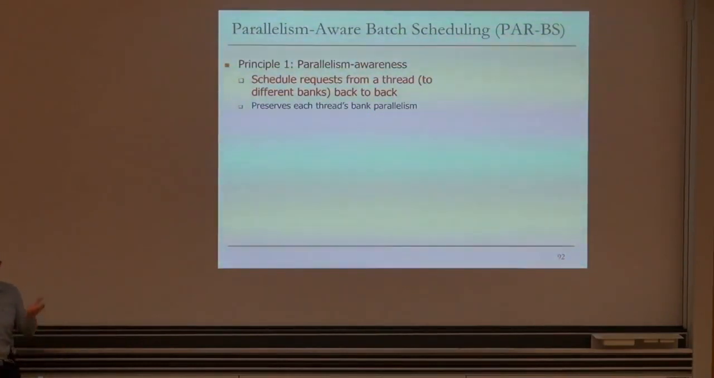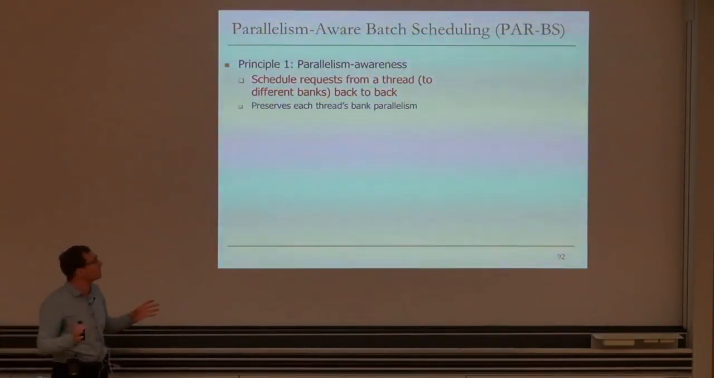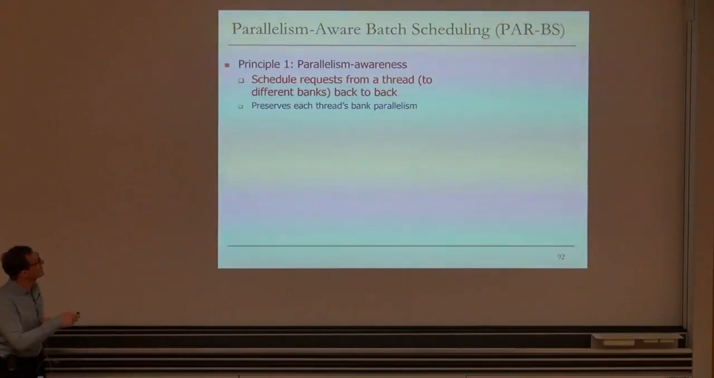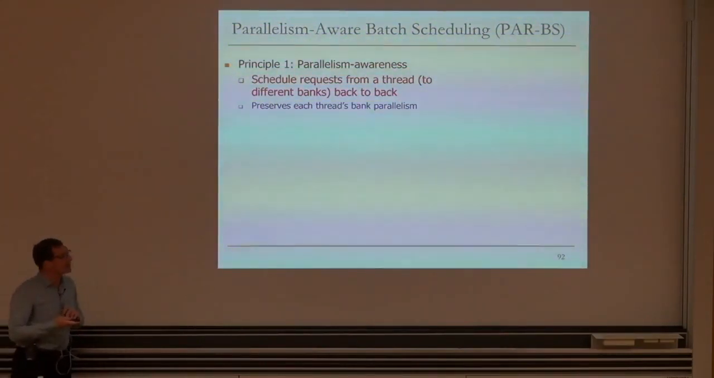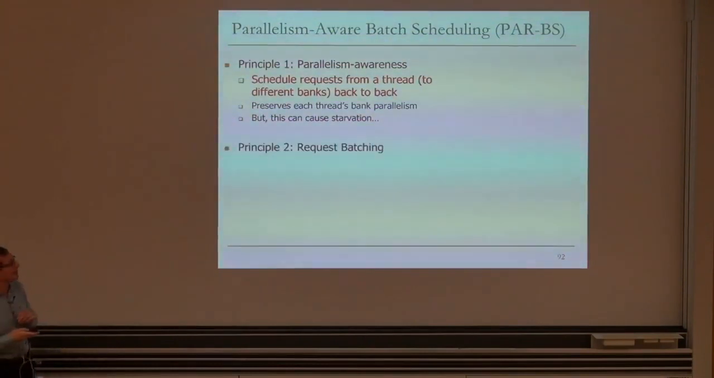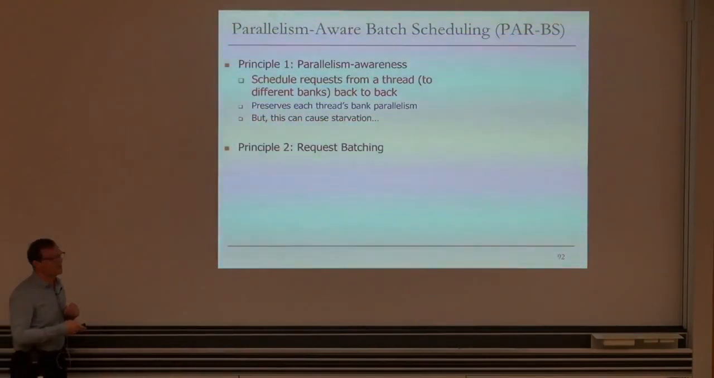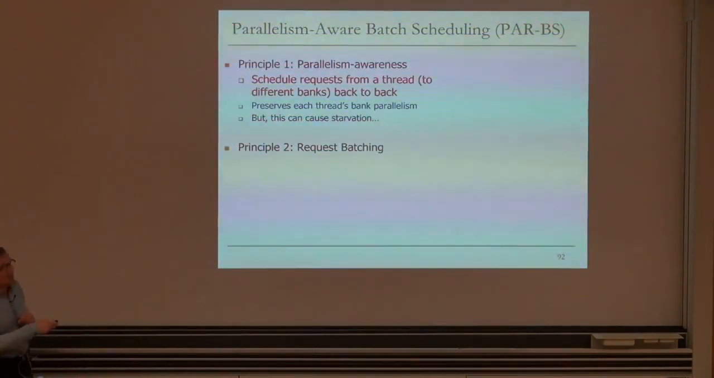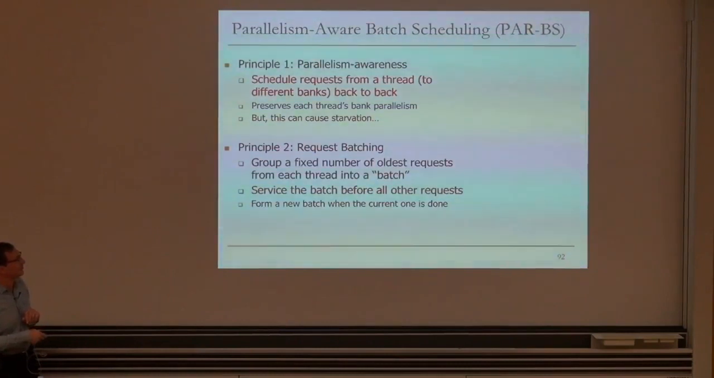So there are 2 principles behind this, and the first principle I just gave you, it's called parallelism awareness. This idea can be summarized as you schedule requests from a thread to different banks back to back. This preserves each thread's bank parallelism. But this can cause starvation. And as a result, the second principle we employ is batching, because you may actually service this thread's request and the thread keeps generating requests. As a result, you would be prioritizing that thread only. To ensure you eliminate starvation, we have the second principle, request batching.